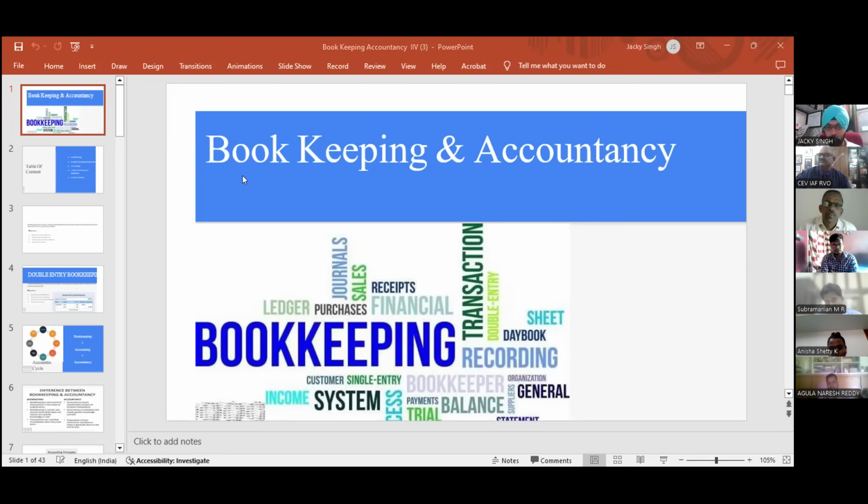Bookkeeping and accountancy, a very important part of the syllabus, as well as a very important part of every human being's life. Yes, sir. कोई भी बिजनेस, कोई भी काम, कोई भी एसेट, कोई भी वैल्यू, कोई भी इंडस्ट्री, कोई भी फैक्ट्री बिना अकाउंटेंसी के नहीं चल सकती. Bookkeeping and accountancy is very important part of our life, as well as it was a part of the syllabus in engineering also in final year.